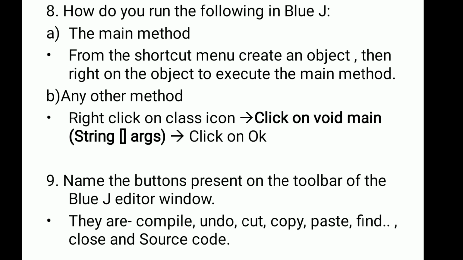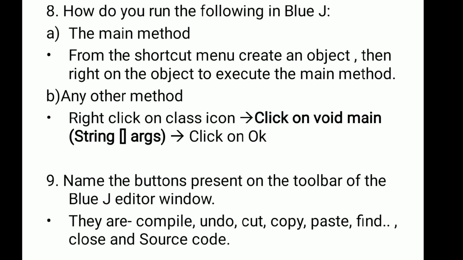Eighth question, how do you run the following in BlueJ? The main method. To run a main method, from the shortcut menu, create an object, then right click on the object to execute the main method. And if you have to run any other method, there right click on the class icon, then you have to click on void main string arguments or String args, and then click on OK.